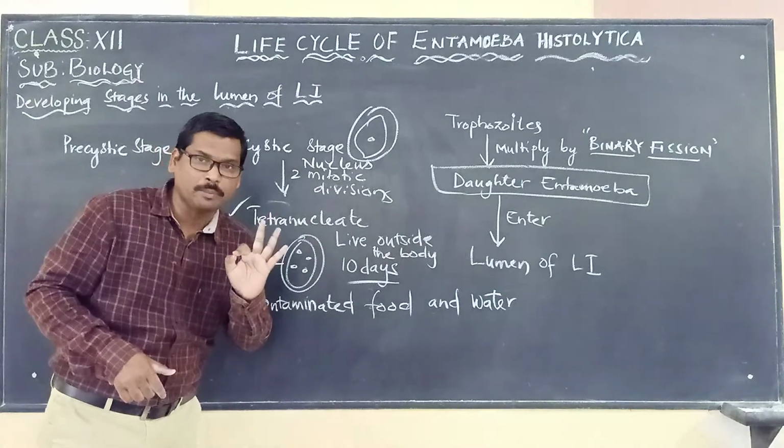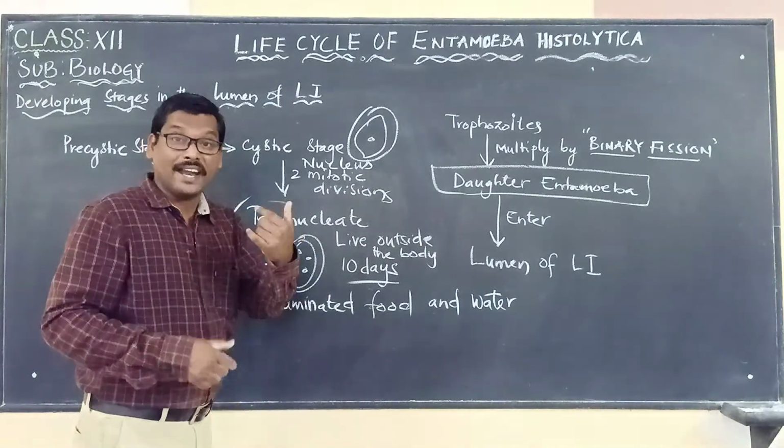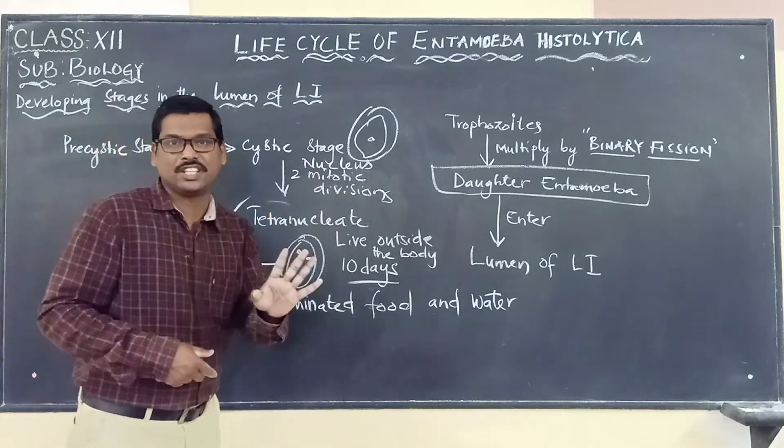The enzymes released in the mouth cannot destroy it. The enzymes released, especially the gastric juice in the stomach, cannot destroy it.